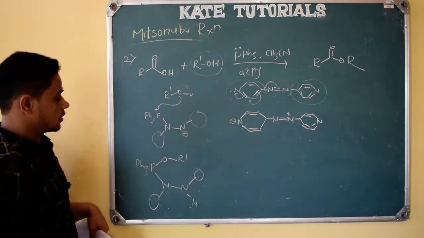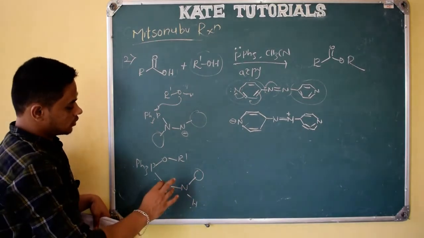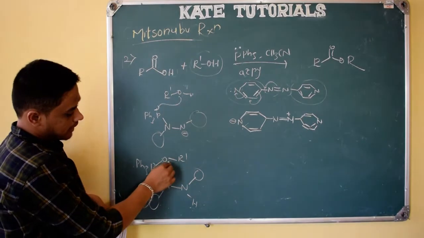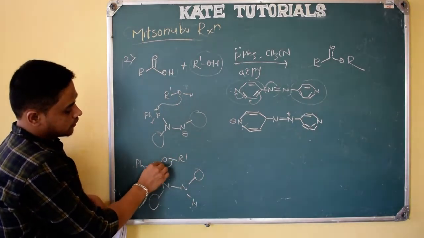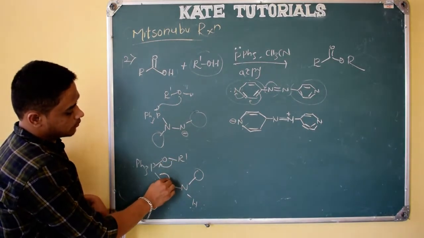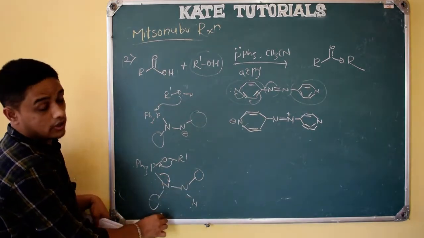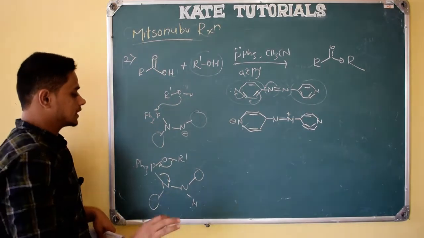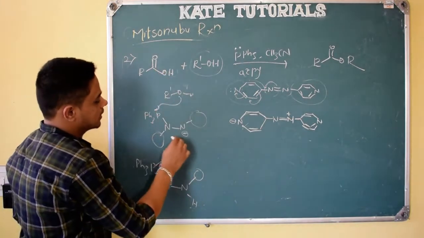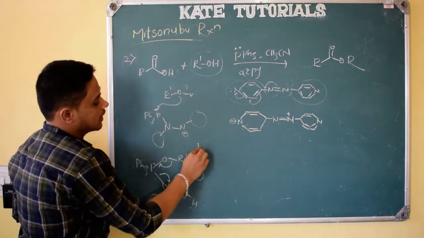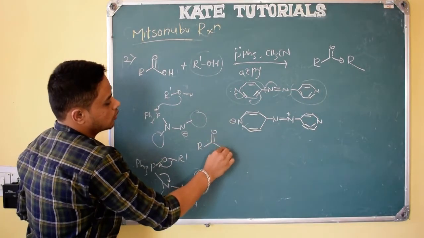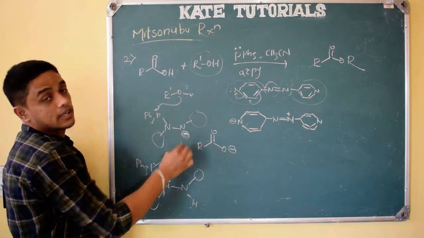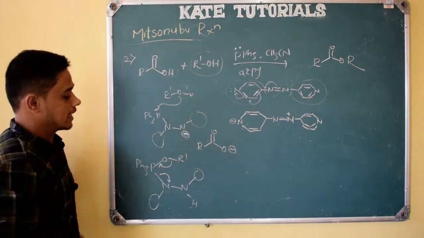Till this you are clear, right? And we know that the phosphorus oxygen bond is stronger compared to the carbon oxygen bond. So it will take electron density, and this electron density moves onto nitrogen. As the electron withdrawing groups are there, this negative charge will be stabilized by the electron withdrawing groups. These things we know. And here what we are left with, as it gives H plus, this nitrogen negative charge takes this H plus, and we are left with RCOO minus, right?